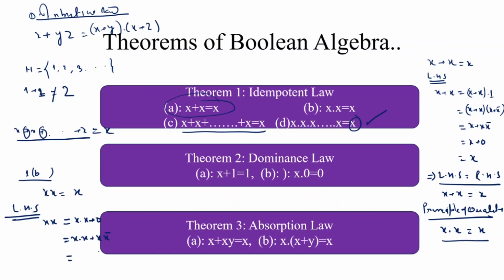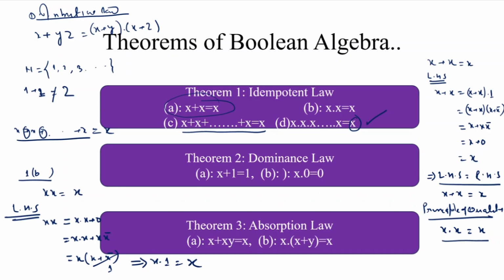And by applying the distributive law, simply we can say that x is taken as common, which is written as x plus x complement. And we know that x plus x complement is always 1. So this is equal to x dot 1, which is equal to x.